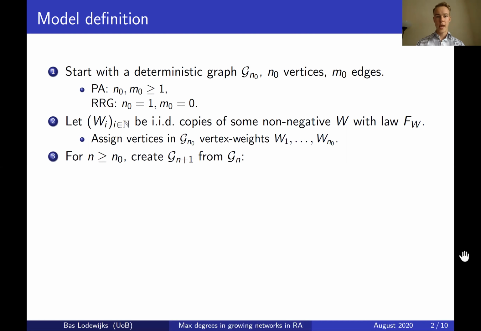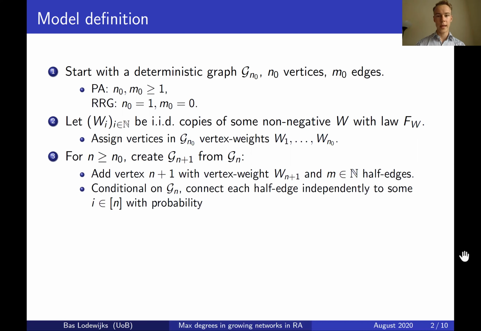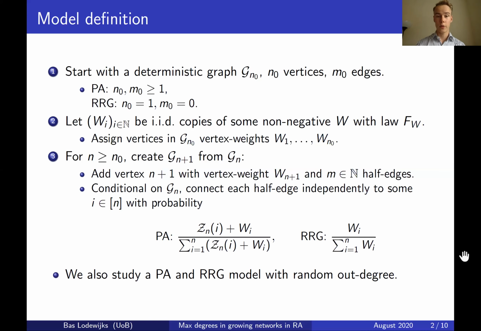We then go from the graph G_n to G_{n+1} by adding a vertex n+1 to the graph with vertex weight W_{n+1}, and by assigning it m half edges, and then conditional on G_n, we connect each half edge independently to some i in the graph G_n with a specific probability. For the preferential attachment model, that probability is (Z_n(i) + W_i) divided by a normalizing term, where Z_n(i) is the in-degree of vertex i in the graph G_n, and for the random recursive graph, this probability is W_i over a normalizing term. We can also allow for a random algebra, but I won't discuss this any further here.